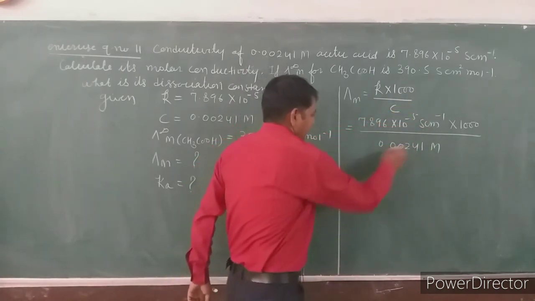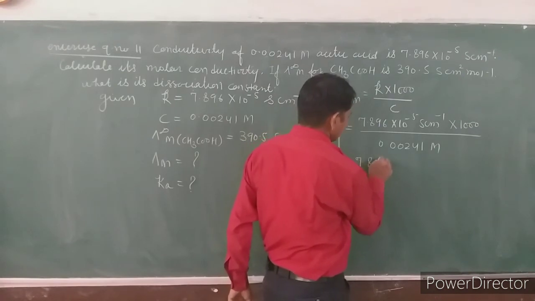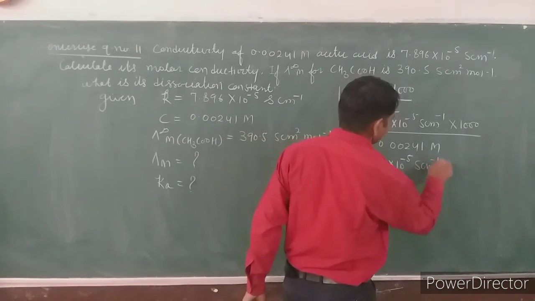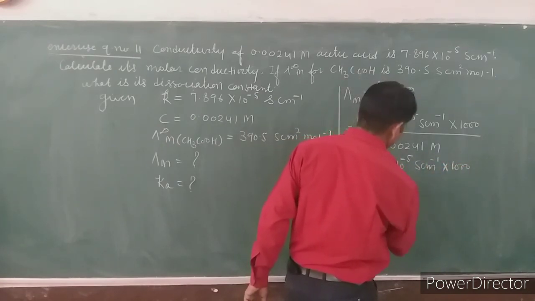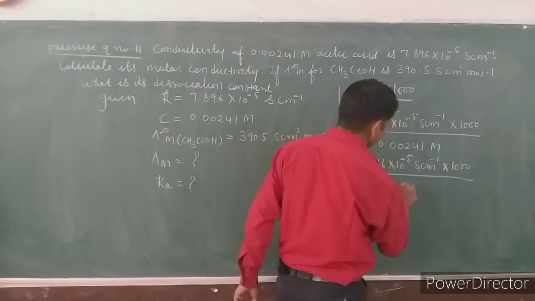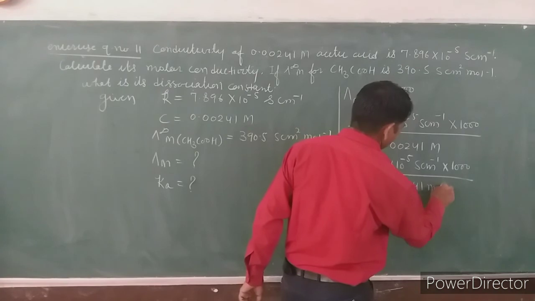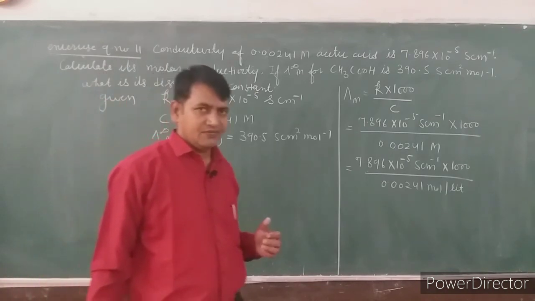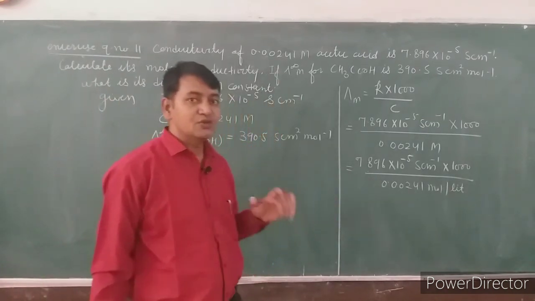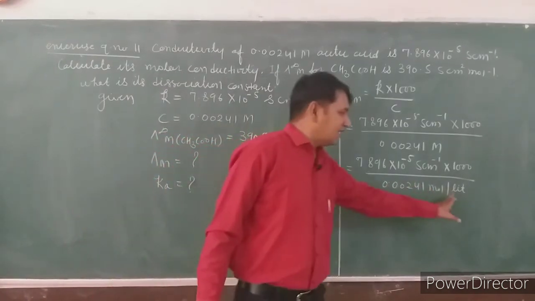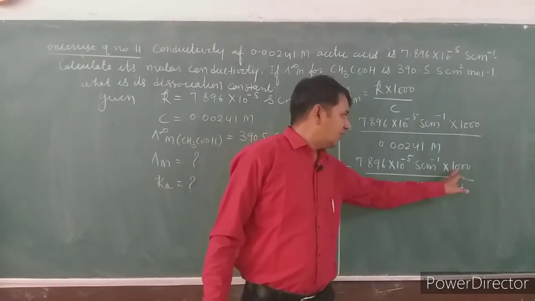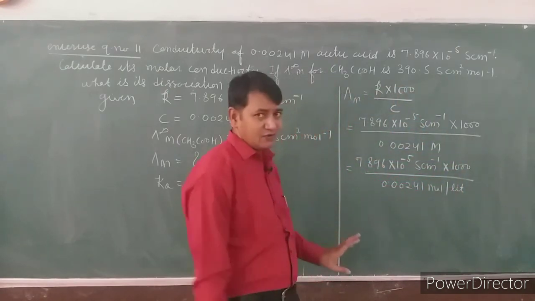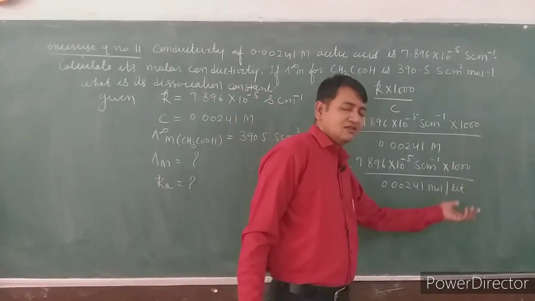So first of all we will change it like this: 7.896 into 10 raised to power minus 5 Siemens centimeter inverse into 1000 upon 0.00241 moles per liter. Further, moles per liter will be changed into a centimeter cube unit. No need to multiply again by 1000, because we have already multiplied this entire unit by 1000. So there should be no confusion. Per liter means 1000, then 1000 converts into centimeter cube.